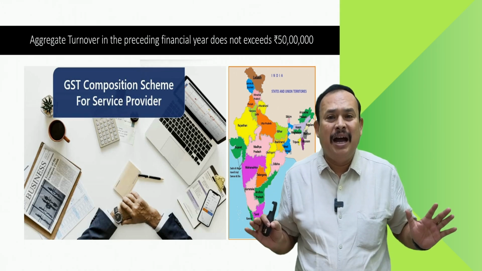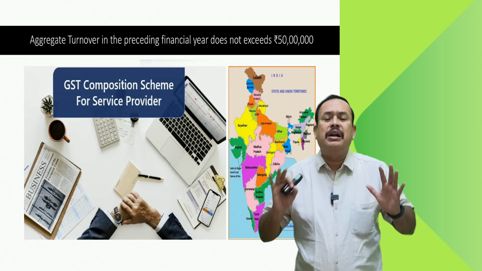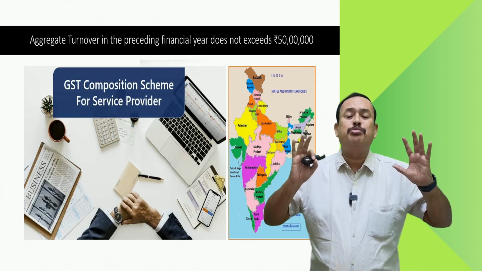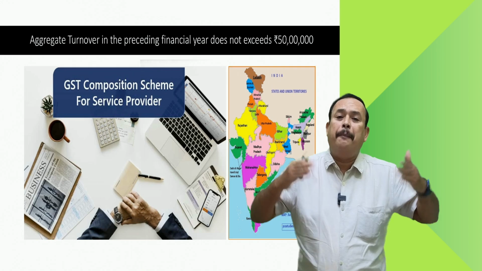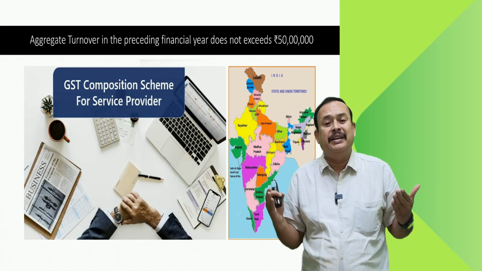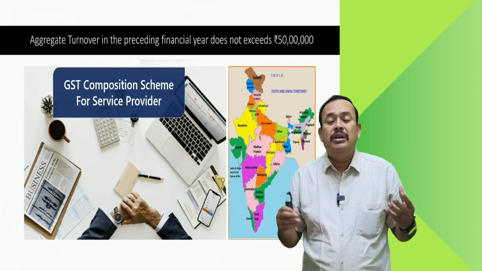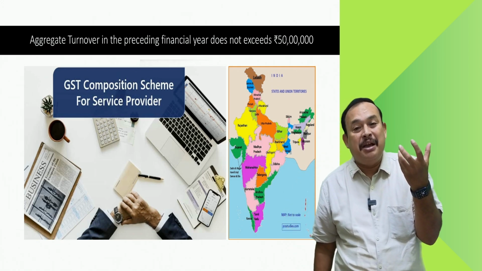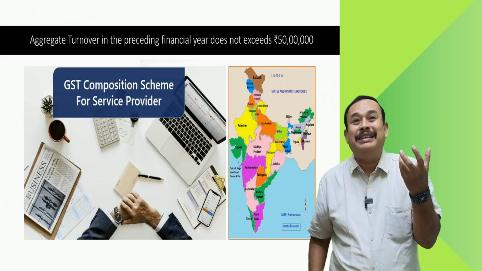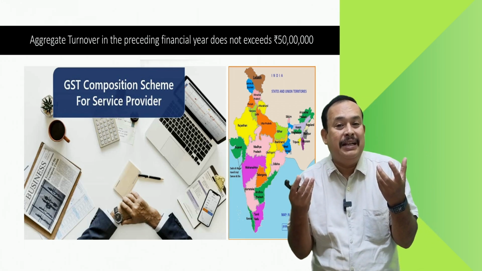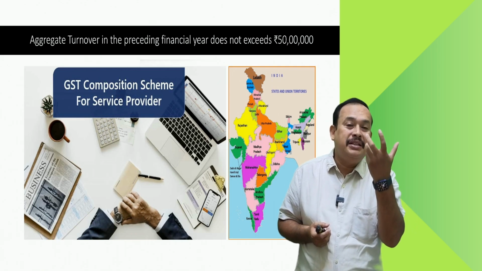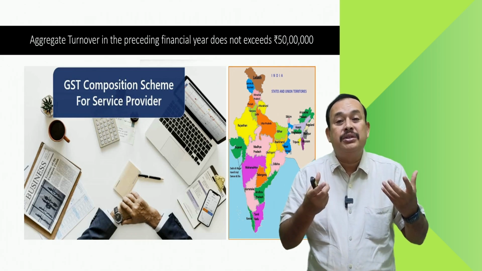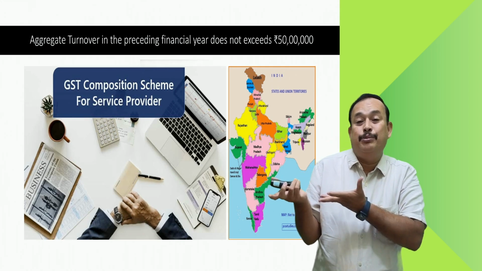That means to say that, basically, a composition scheme is a tax planning nature, left to the option of the taxpayer. So, it is a tax planning aspect. You have to estimate what would be my tax liability and what is my input tax credit under the normal scheme, compare it with the tax liability under the composition scheme, and see how much input tax credit I am going to lose if I choose it.